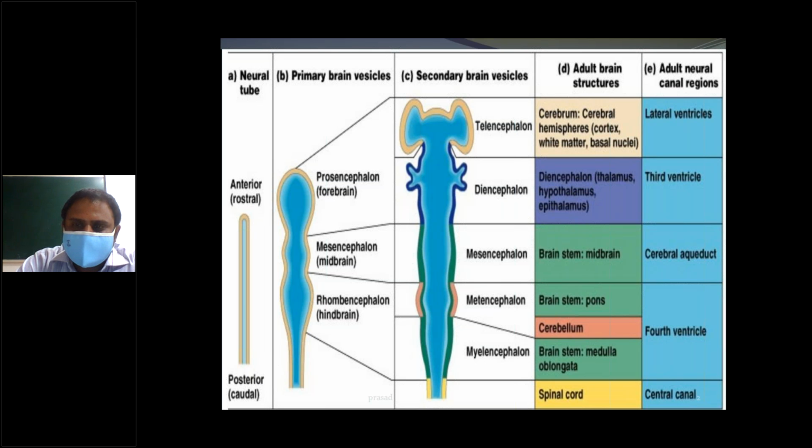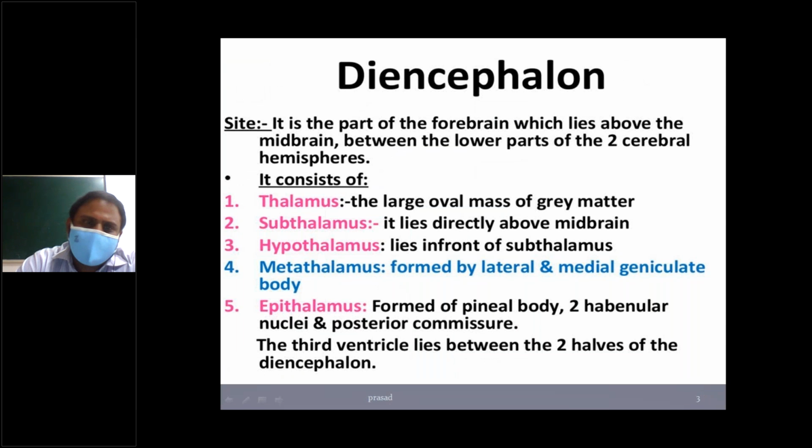The diencephalon is a part of the forebrain which lies above the midbrain, between the lower parts of the two cerebral hemispheres.